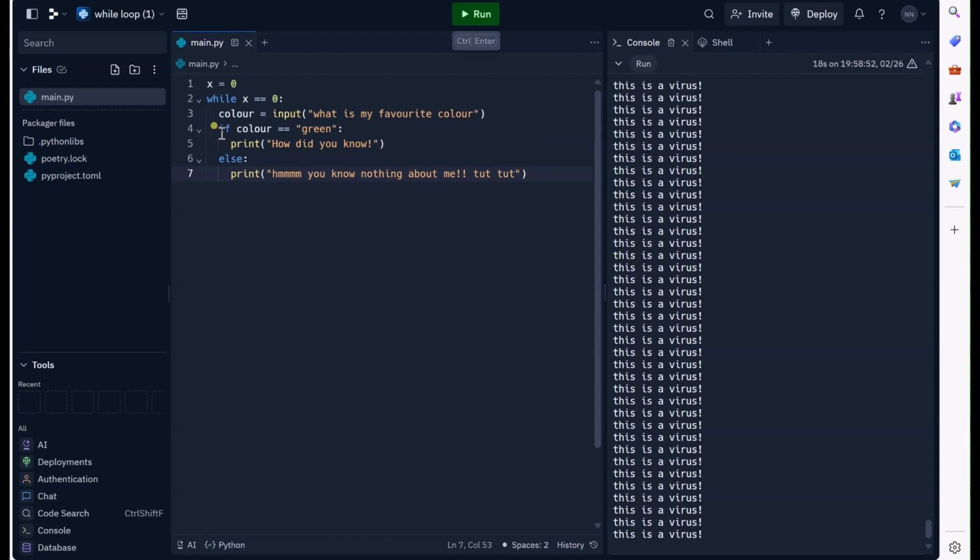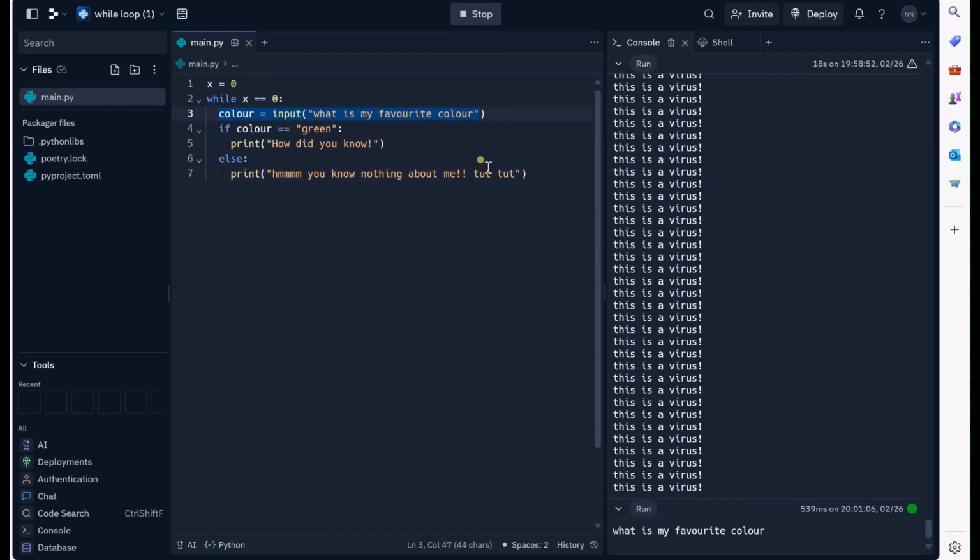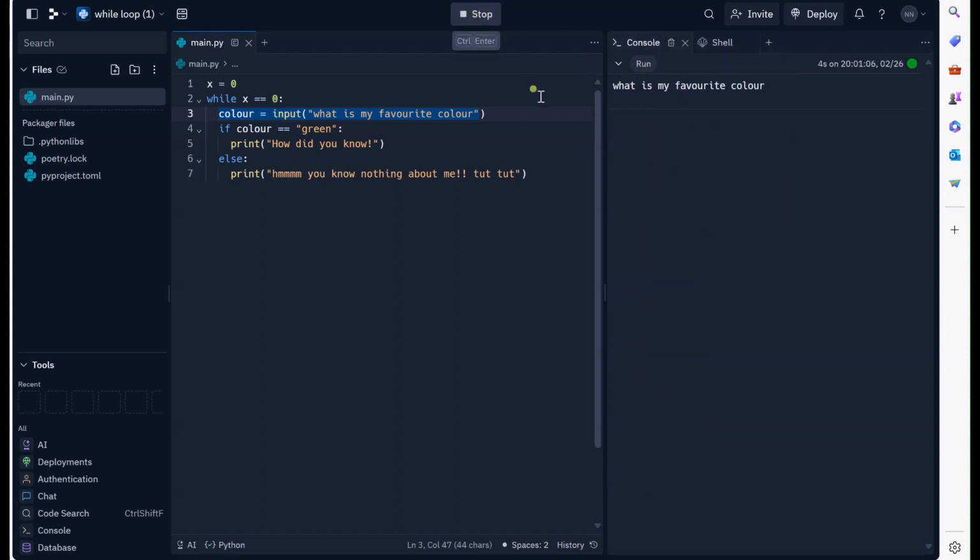You'll see it's not going to keep running forever. Because I've got this input, it's going to wait for me to input something and then go into the code. I'm actually going to clear the console so we can see it, clear the history. And it says, what is my favorite color? And I'm going to type in red. And it's going to say, you know nothing about me, tut tut. Then it's going to ask me that question again. Perfect. And this is the loop I'm telling you about.